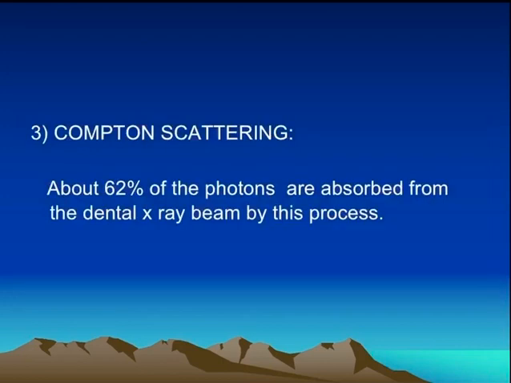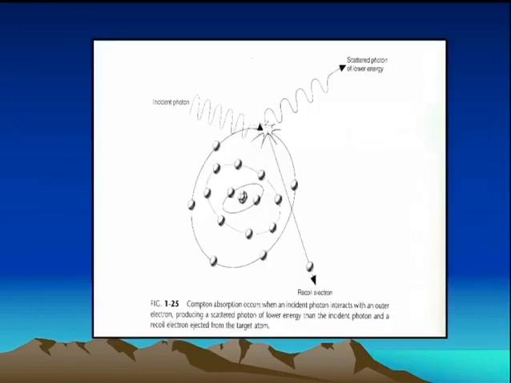The third type of scattering is Compton scattering, in which around 62% of the photons are absorbed from the dental X-ray beam. It occurs when an incident photon interacts with an outer electron, which produces a scattered photon of lower energy than the incident photon, and a recoil electron ejected from the target atom, which is responsible for Compton scatter.